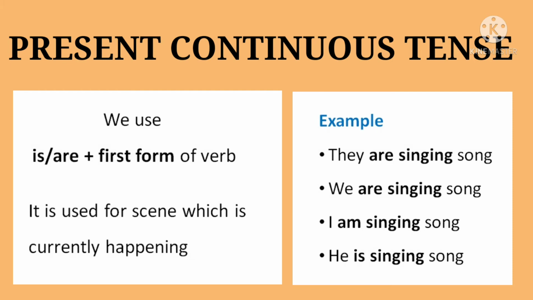Am I clear? The structure of the sentence will be: subject plus is or am or are plus verb plus ing form of the verb plus object. This will be the structure of the sentence. See here the example, they are singing song. They is the subject, is, am or are. They is plural, so it will take are. Singing, sing is the first form of the verb plus ing, singing, song, object. This is the structure of our sentence.